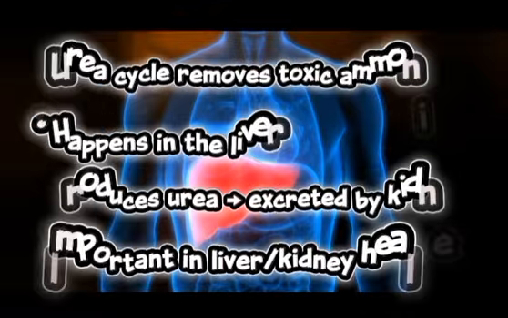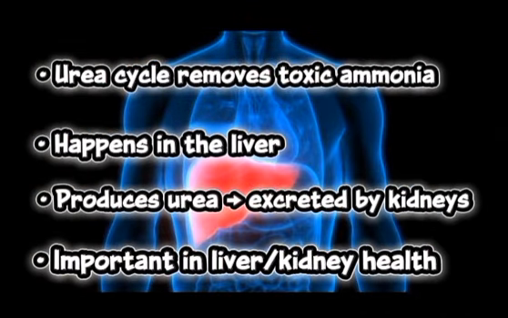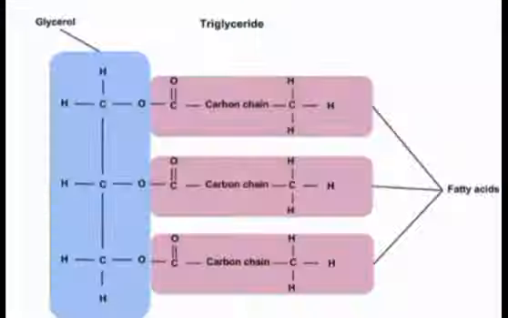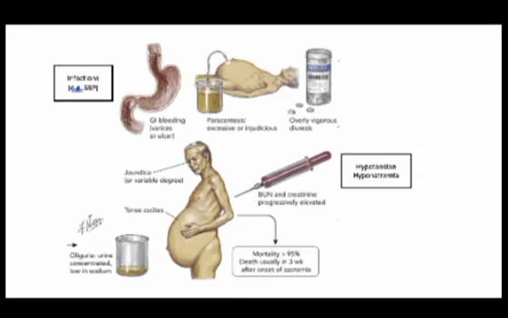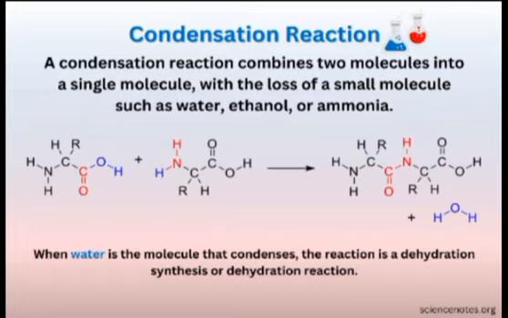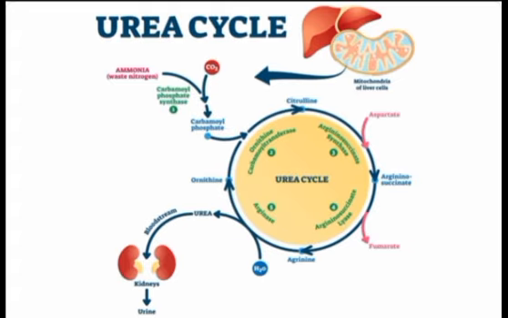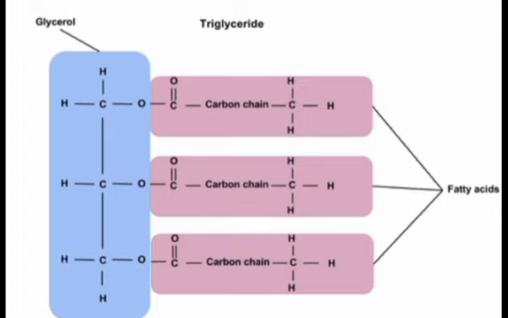To summarize, ester bonds are important in forming fats and storing energy, while the urea cycle is essential for removing toxic ammonia. Both processes help maintain balance in our body's metabolism. As future nurses, understanding this will help us provide better patient care.